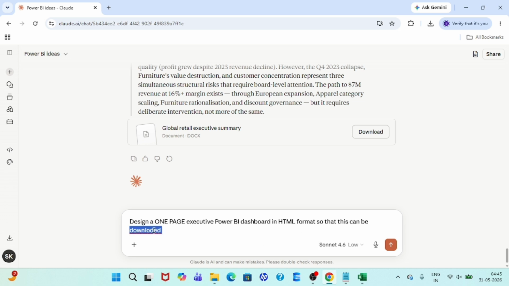So now I'm giving the final command, also based on the generated dataset: design a one page executive Power BI dashboard in HTML format so that this can be downloaded and understood easily.